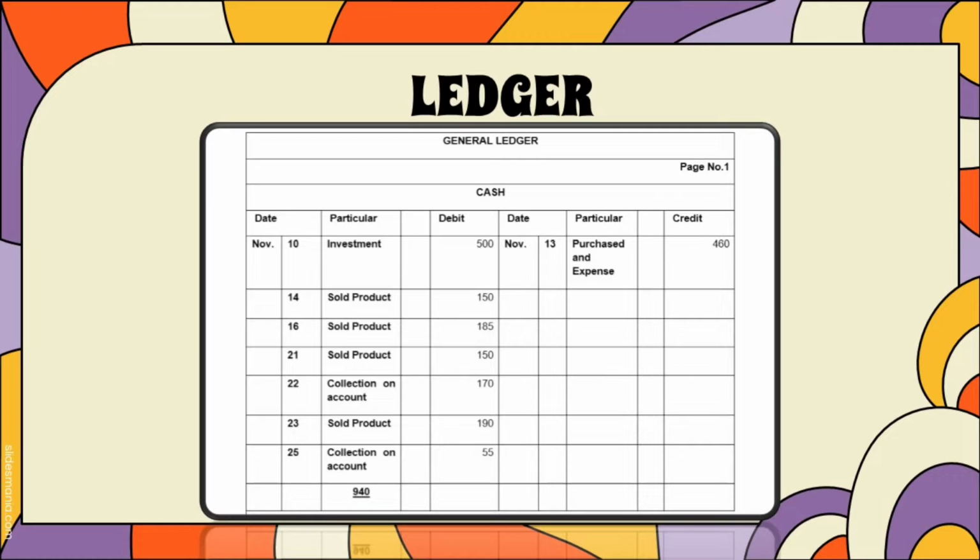We collected 170 pesos. And in November 23, we sold product with the amount of 190 pesos. And in November 26, we also collect on account, which is 55 pesos. A total of 940 pesos.